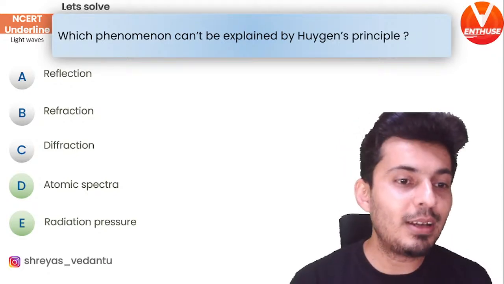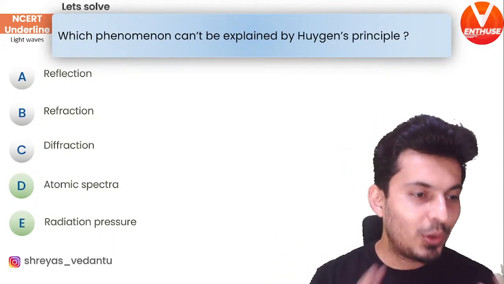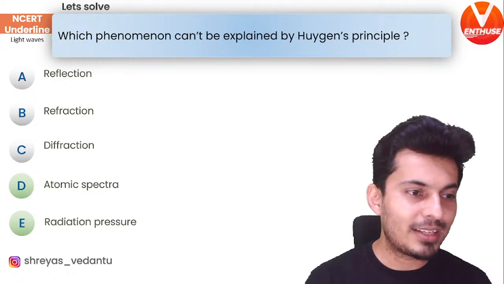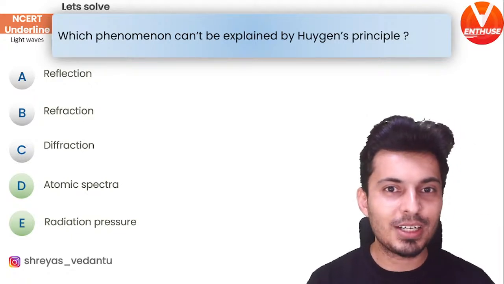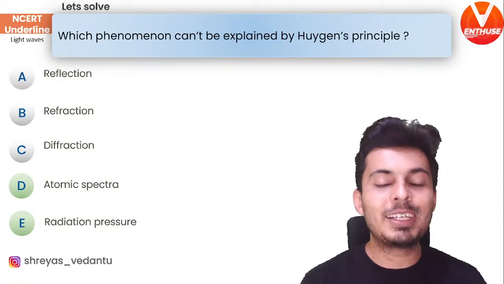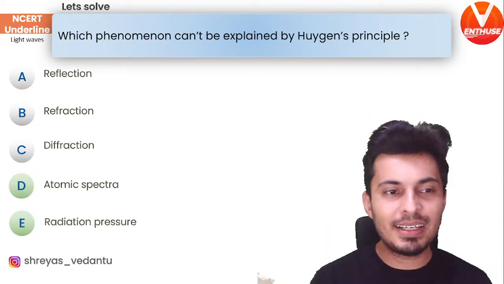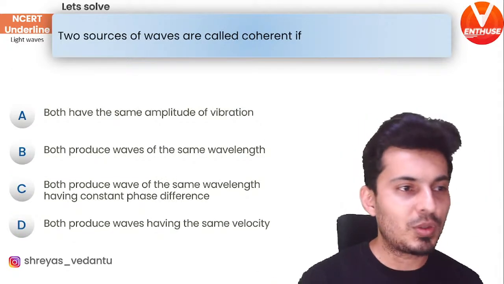Which can't be explained will be D and E. Got it? Very good. I can see all your answers, but looks like some of you mentioned the exact opposite, which can be explained. So which cannot be explained is D and E. Moving on to the next question.